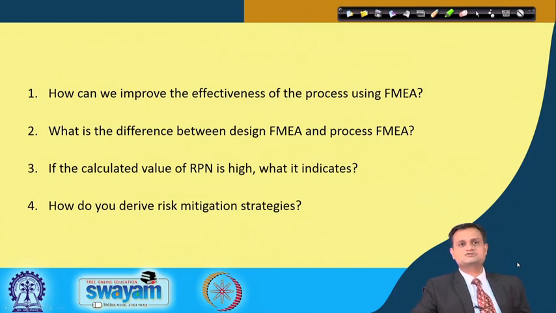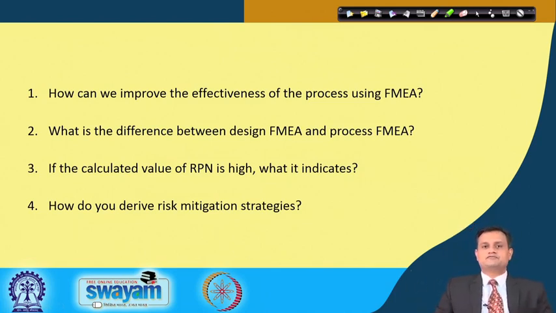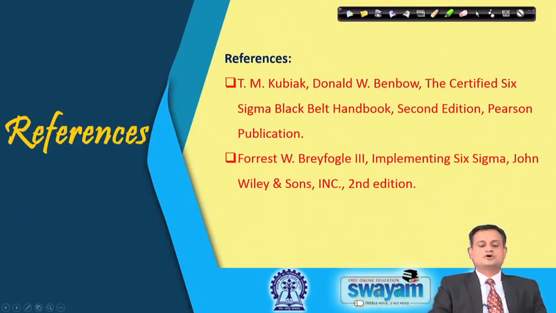As a usual practice, before I end, let me float a couple of think-its. How can we improve the effectiveness of the process using FMEA? What is the difference between design FMEA and process FMEA? If the calculated value of RPN, the risk priority number, is high, what does it indicate, and how do you derive risk mitigation strategies? Please go through the lecture and see whether you are in a position to answer these questions or not. If yes, then the purpose of this lecture is served. You can refer to these references for better understanding.